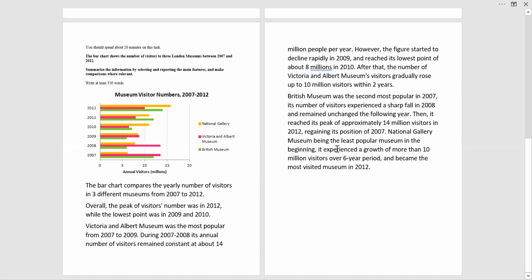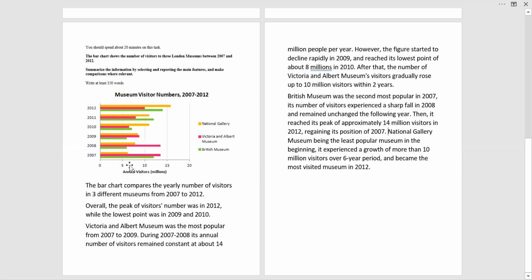National Gallery Museum being the least popular. Now this is National Gallery in the 7. It was the least popular in the beginning, right? It experienced a growth of more than 10 million visitors over a 6-year period. So from 7 we just covered it to the entire upward trend. 6-year period we said that, and its growth was more than 10 million visitors.